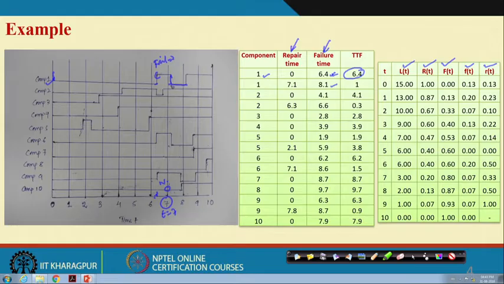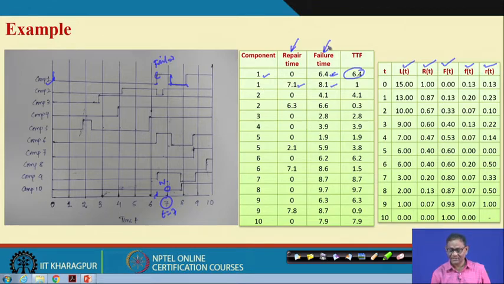Then again we look at how long it works. It works from 7.1 to 8.1 units. So at 7.1 the repair completed and it started working, and at 8.1 it failed again and remained in the failed state. That is why for component 1 we got 2 time to failure data, one is 6.4 and another is 1. Similarly, we observe the failures of component 2, component 3, component 4, up to component 10, and these are documented here.